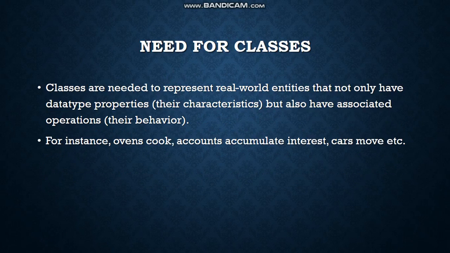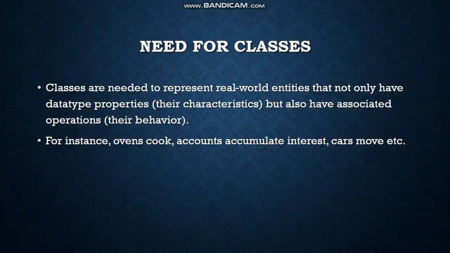So let us see what is the need for classes to be created. Classes are needed to represent real world entities that not only have data type properties, which are their characteristics, but also have associated operators, which are their behaviors.